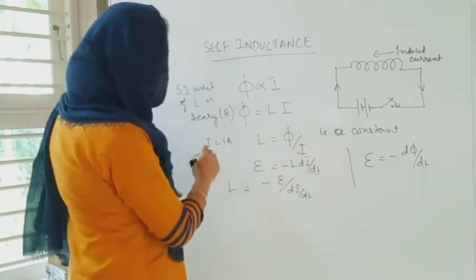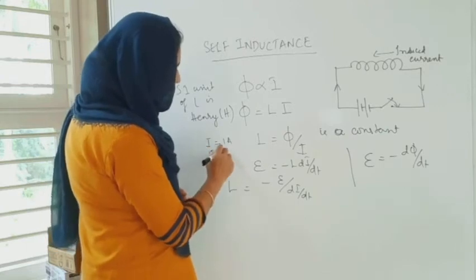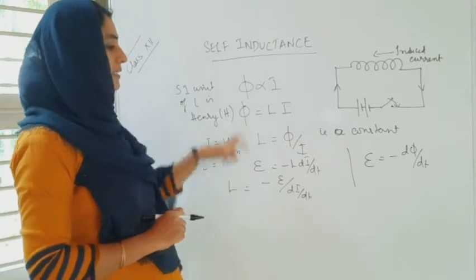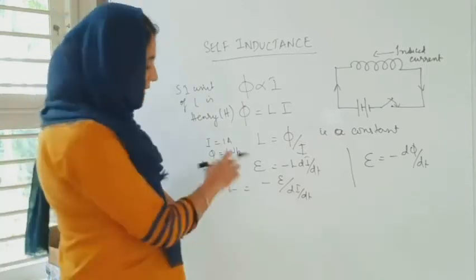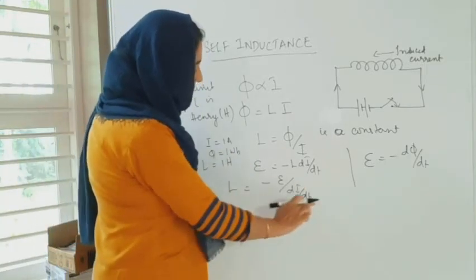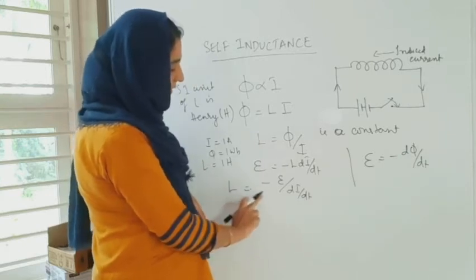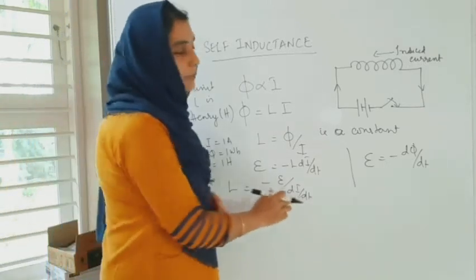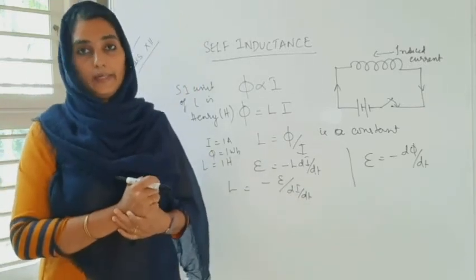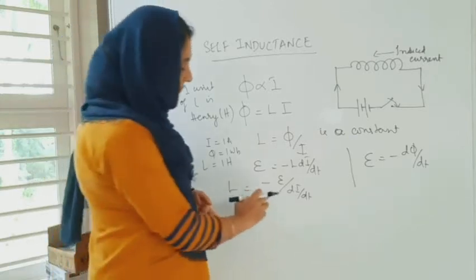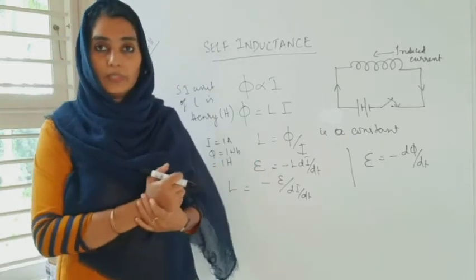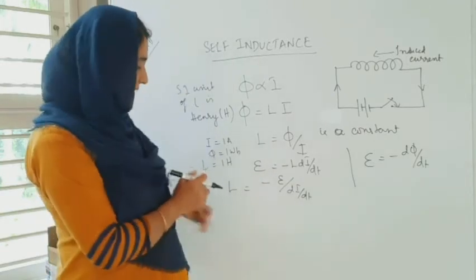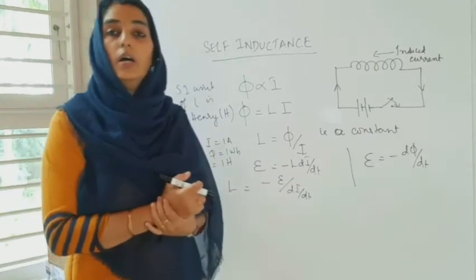So you can put I is equal to 1 ampere, phi is equal to 1 Weber, then L is equal to 1 Henry. In this way you can define self-inductance, or in other words, you can also define self-inductance by using this formula: L is equal to minus epsilon divided by di by dt. What is di by dt? It is the rate of change of current with respect to time. So if you put epsilon is equal to 1 volt and di by dt is equal to 1 ampere per second, then L is equal to 1 Henry.